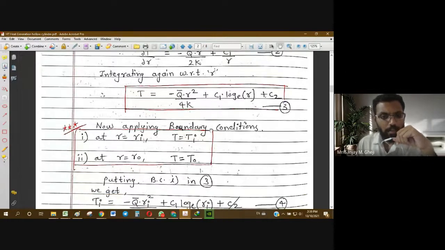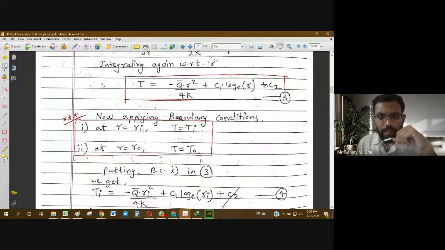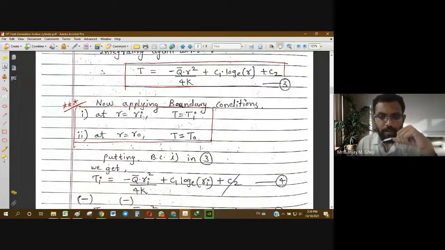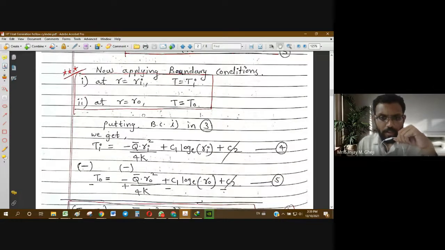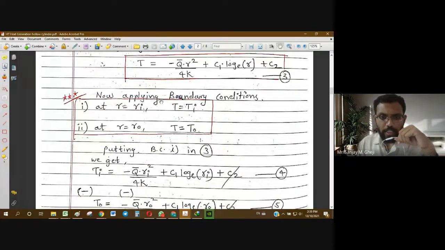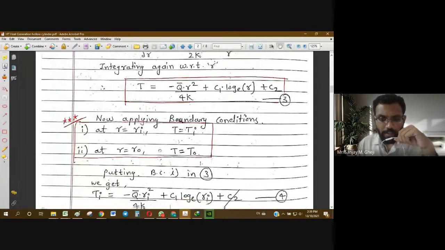Now, to find C1 and C2, we can apply the boundary conditions. We know two temperature conditions at the boundary: at inner radius Ri, temperature is Ti, and at radius Ro, temperature is To. Let us put these boundary conditions in this equation 3.